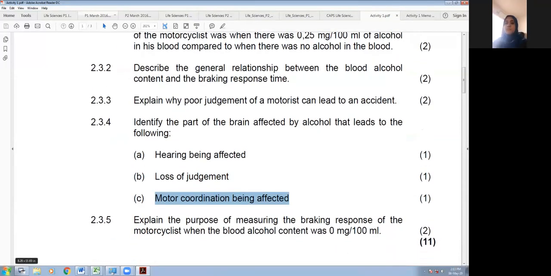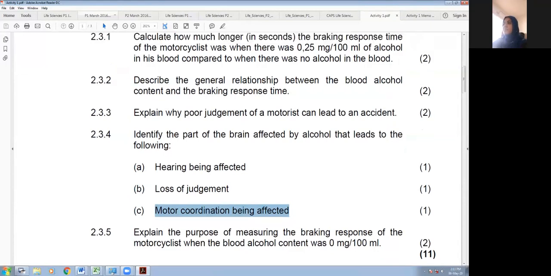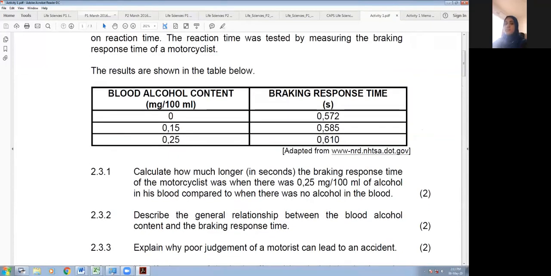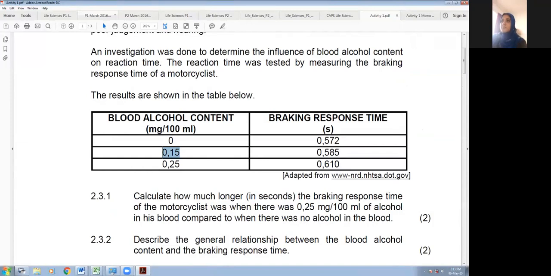2.3.5. Explain the purpose of measuring the braking response of the motorcyclist when blood alcohol content was 0 milligrams per 100 ml. So we wanted to know how alcohol affects it. Now, taking this measurement here would mean taking a measurement when there's no alcohol. So if we want to know how alcohol affects, why would we even take a measurement when the alcohol is 0? That's what the question is saying.